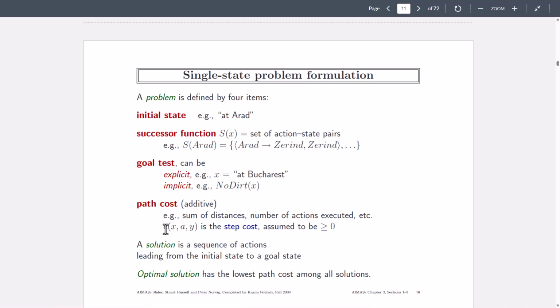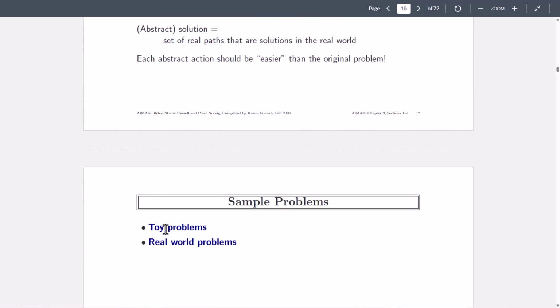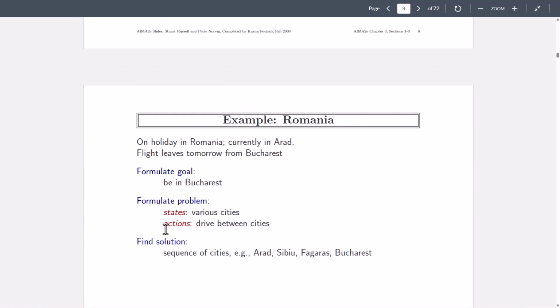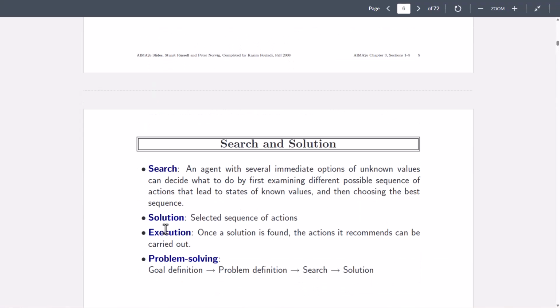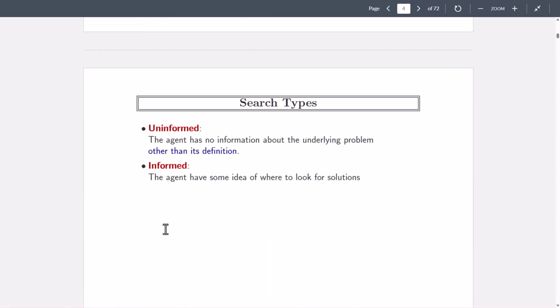Now, formulating problems and selecting the state space is not easy. We need to abstract some details. Abstraction is an important thing: abstracting the unnecessary details. So that's what we will look at.